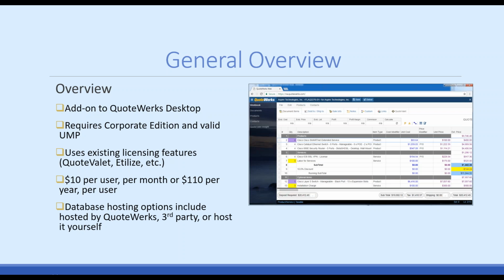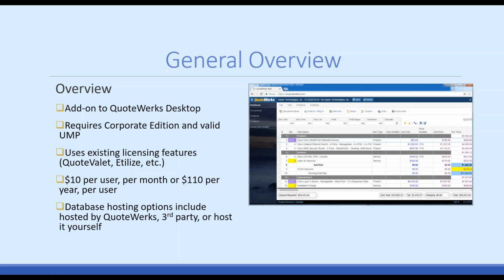Okay, so just a general overview of QuoteWerks Web. QuoteWerks Web is an add-on to QuoteWerks Desktop. What this means is that you still need to purchase your QuoteWerks licensing, so you still have to have the corporate edition and valid maintenance. You're just going to add on the ability to access QuoteWerks via web interface.